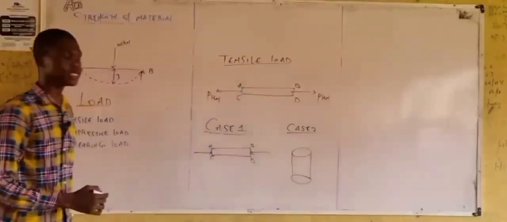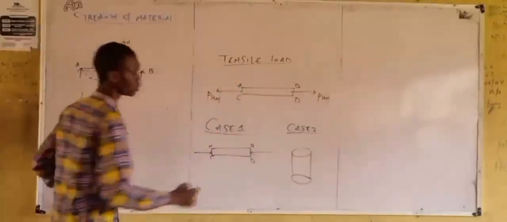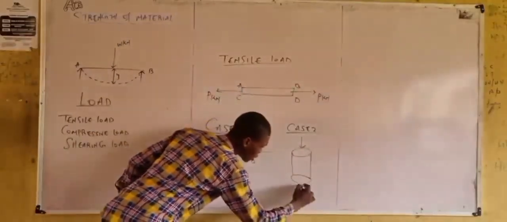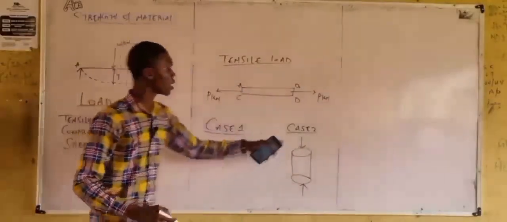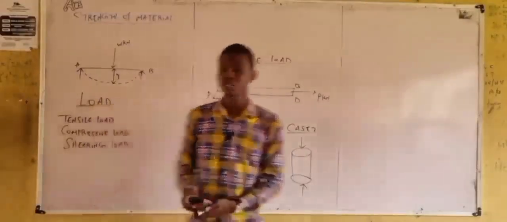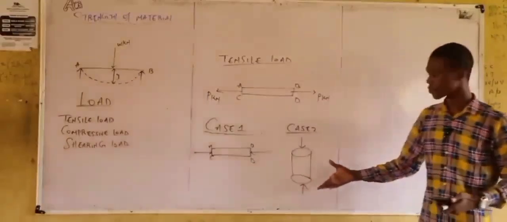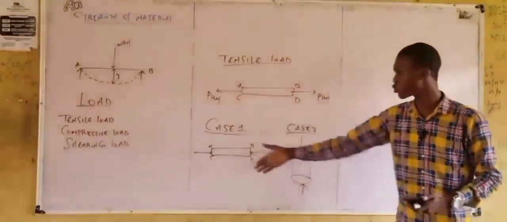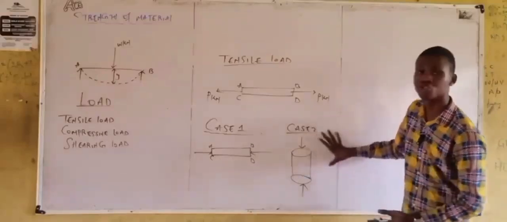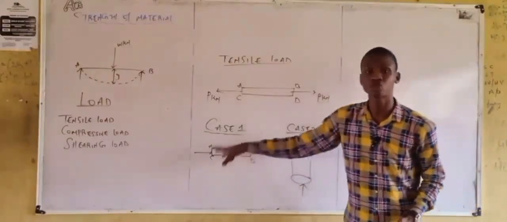Now, applying a compressive load, there will be a shortening in length. But what I want us to deduce is that the way the shortening will occur in case 2 will be different from case 1. Why?